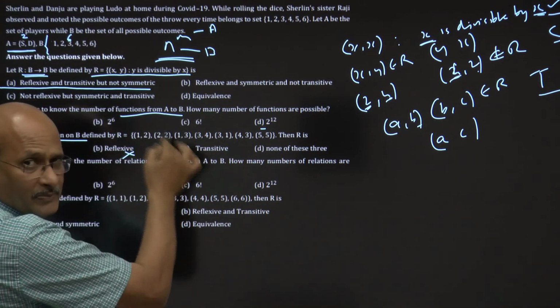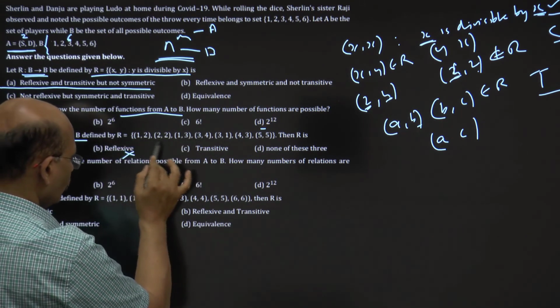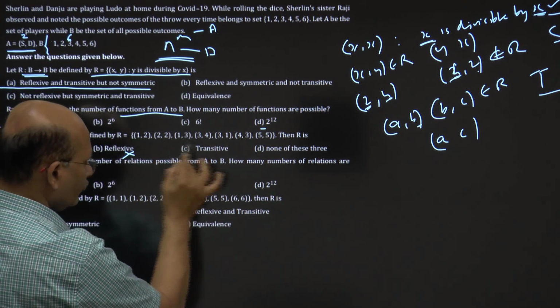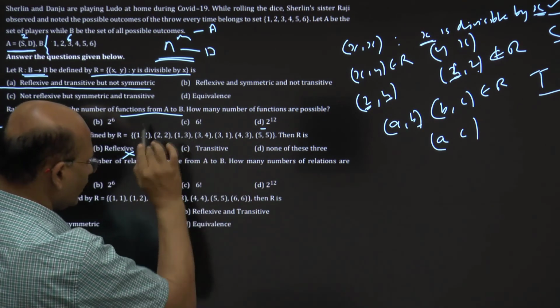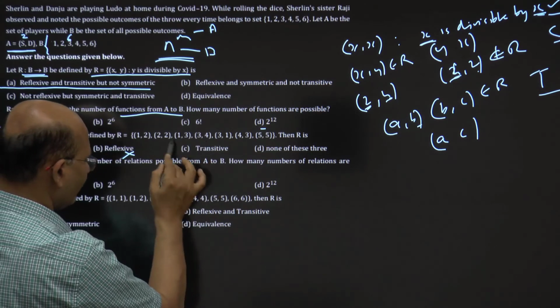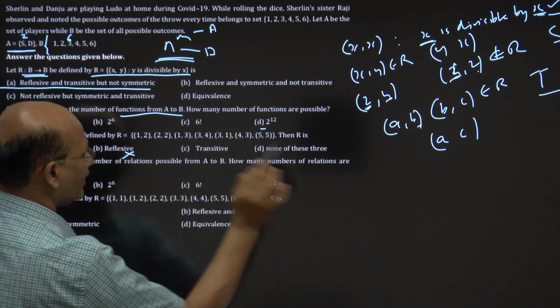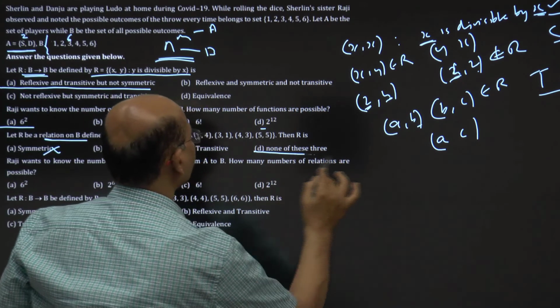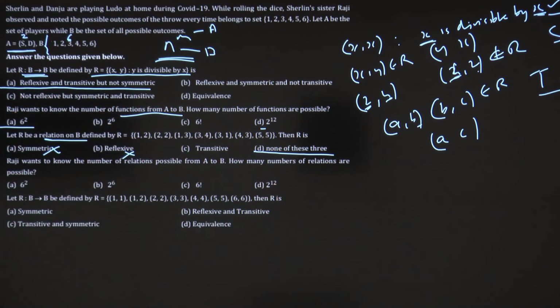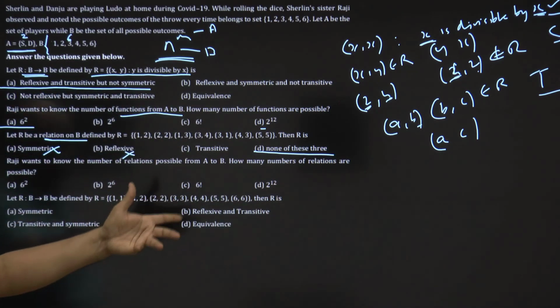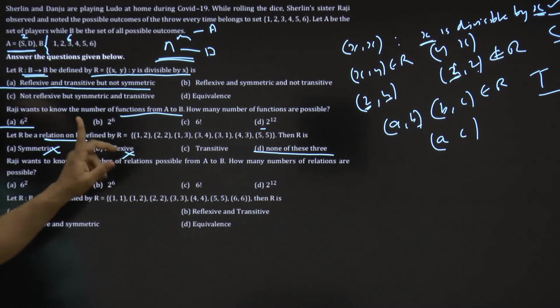Now look, 1 2 is there, 2 2 is there, 1 2 is there. I mean to say AB, BC and AC. 1 3 is there, 3 4 is there, 1 4 is not there. So it will not be transitive either. So none of these three. Okay, so when ordered pairs are given, it is very simple to identify. Now the question wants to know the number of relations possible.